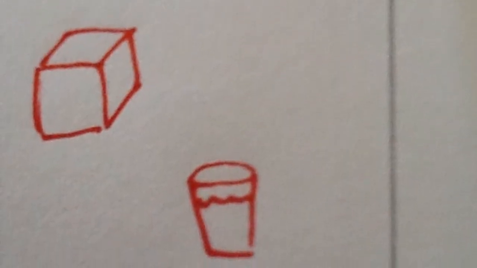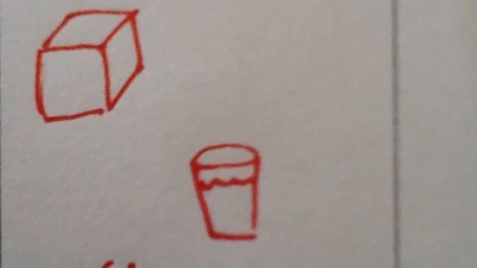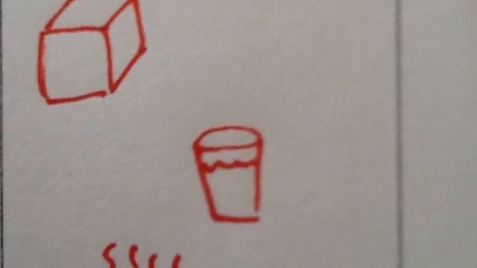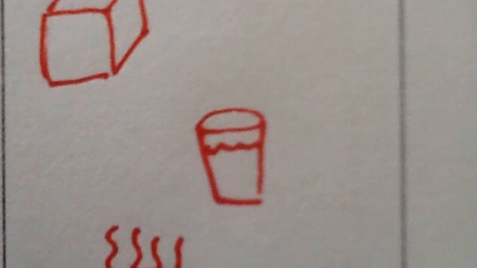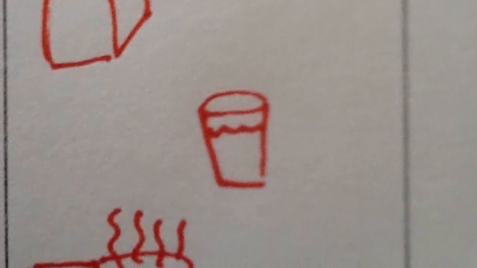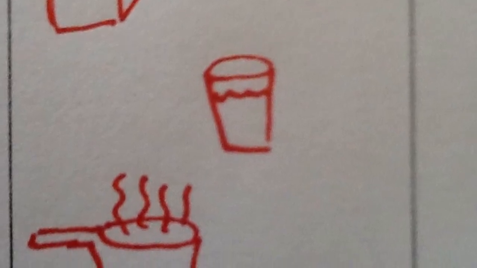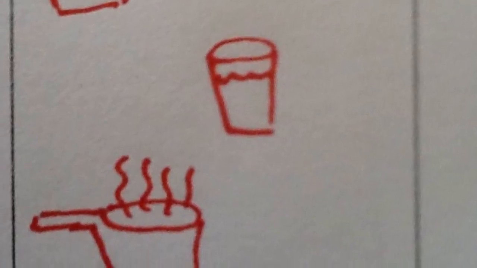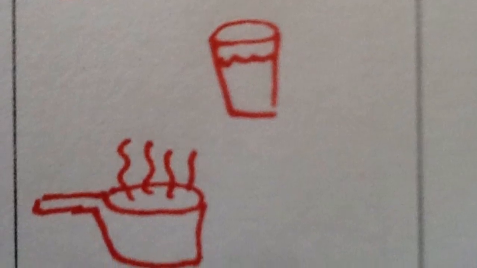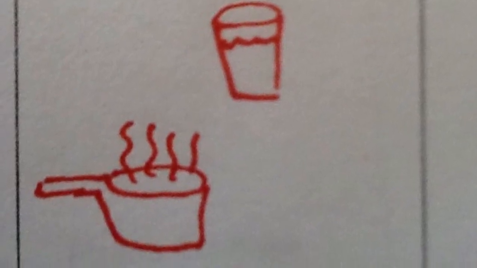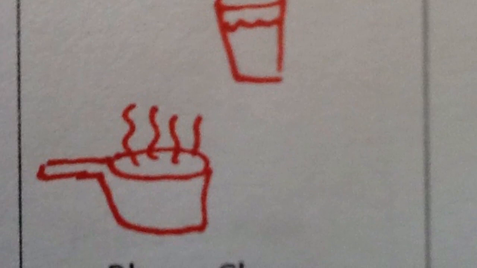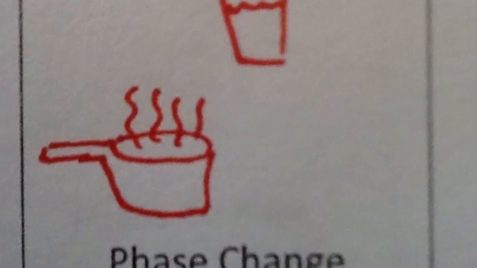The phase that the matter exists in is also a physical property, whether it is a solid, a liquid, or a gas. Changing phase is considered a physical change. Ice melting into water is a physical change because the H2O that made up the ice is still H2O that makes up the water. When water boils to steam, it is still H2O, and this is considered a physical change. State of matter is a physical property.